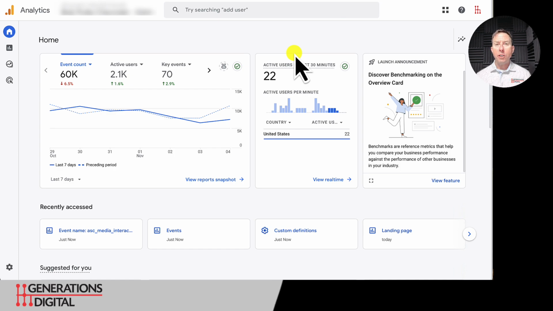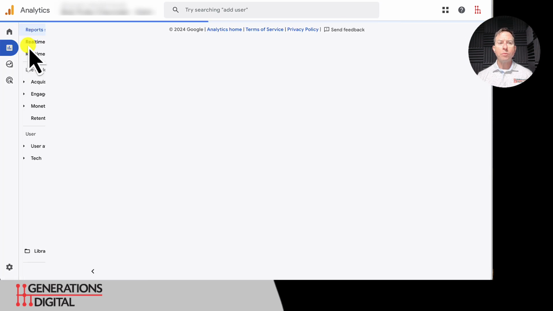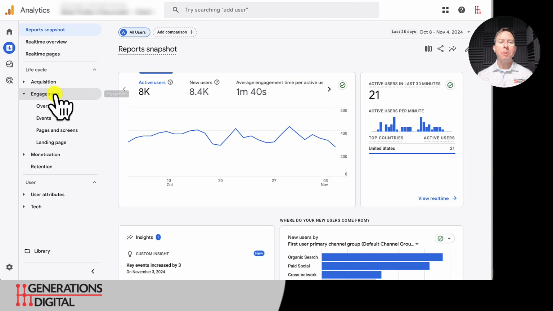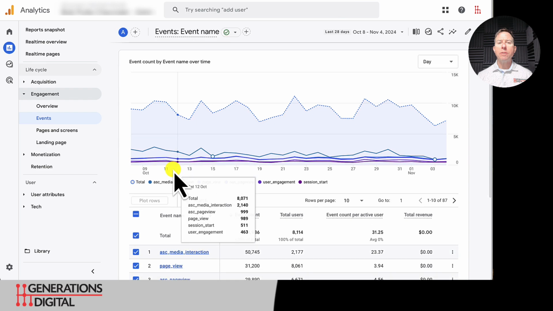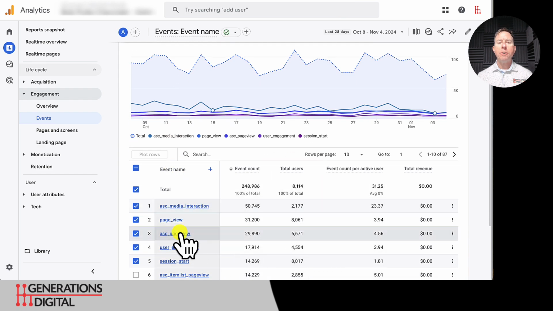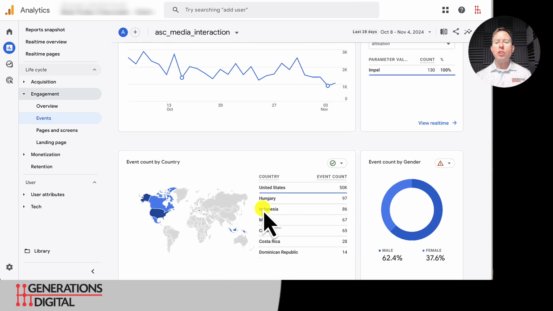Here we are on the home page of Google Analytics. If you just go to the reports menu over on the left, we'll choose reports, then engagement, and then events. Now we're going to see a list of all those events, and we can see some of the ASC events. Let's just choose ASC Media Interaction. That's tracking any type of interaction that the user has with photos or sliders or any kind of media on the website. When we choose this, the next screen is going to break down some of those parameters.